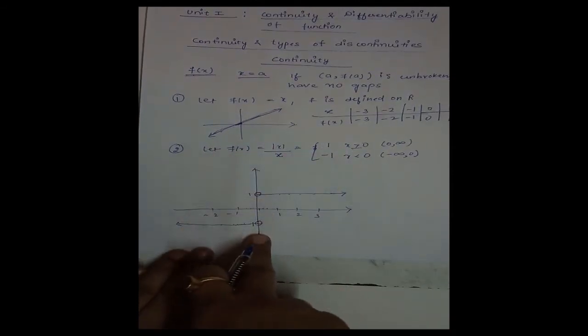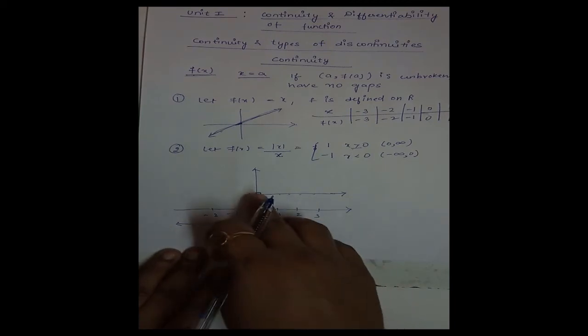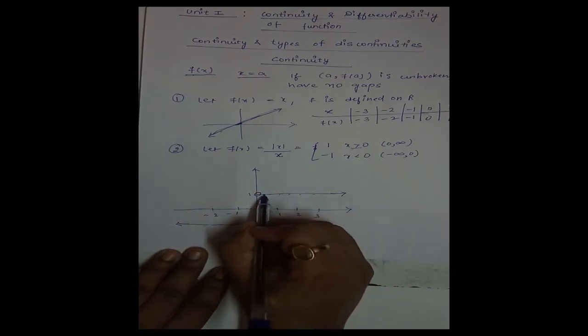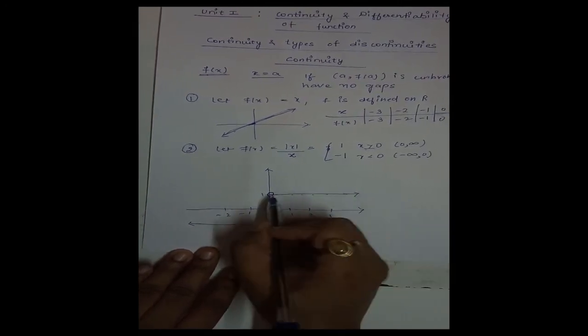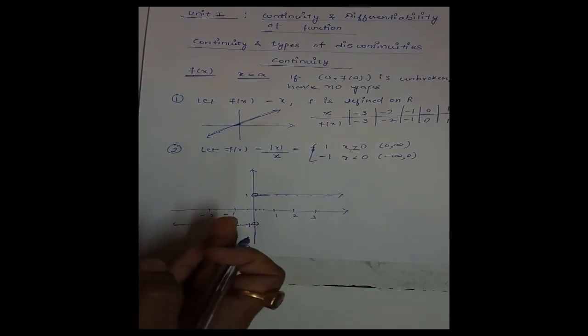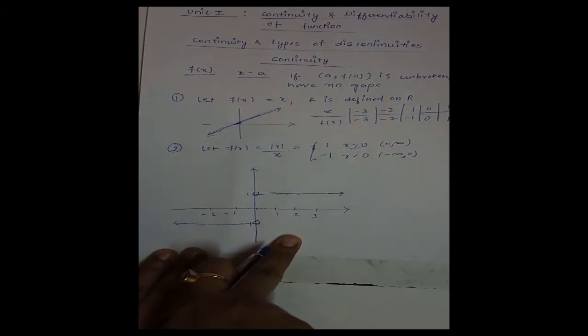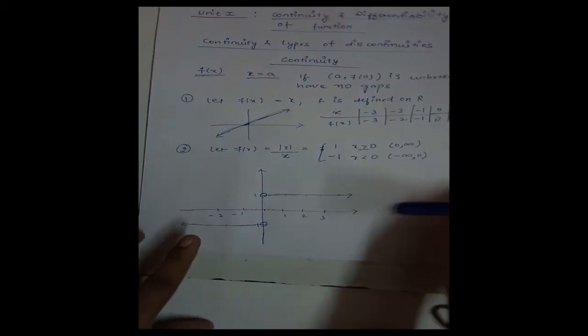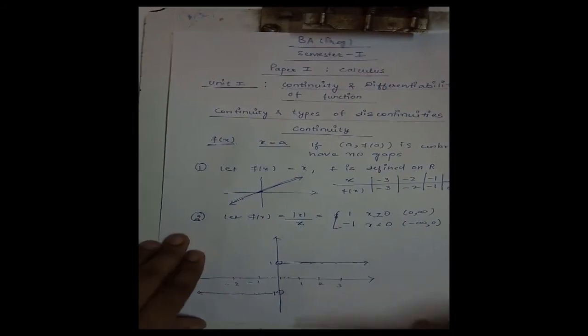Now clearly it is clear from this graph that this graph has a gap, and we cannot draw this graph without lifting my pen. I can draw this line, but I have to lift my pen. Without lifting my pen, I cannot draw this graph. This is roughly the meaning of the continuous functions. That means this graph is continuous, but this graph is not continuous. Now we come to the definition part, definition of continuous function. How we can check the continuity at a point.